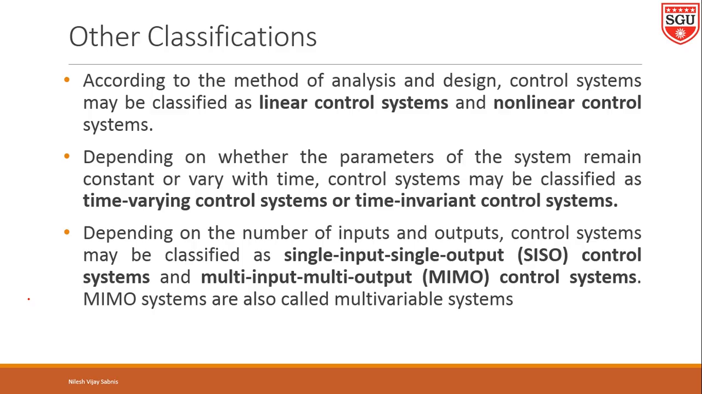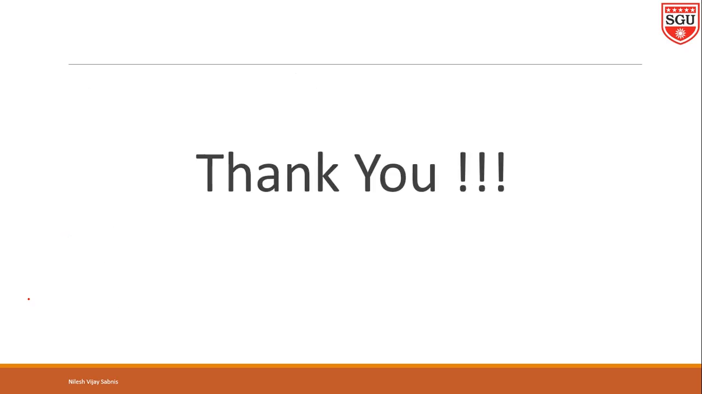In our subject, most probably we will touch only the SISO control systems, as the scope of our subject is limited to that. With this information, we will finish lecture number 2 of unit number 1, in which we have seen the basic definitions of control system, what is meant by system, what is meant by control, what is meant by control system, how it is classified, and what are the various parameters of control system.